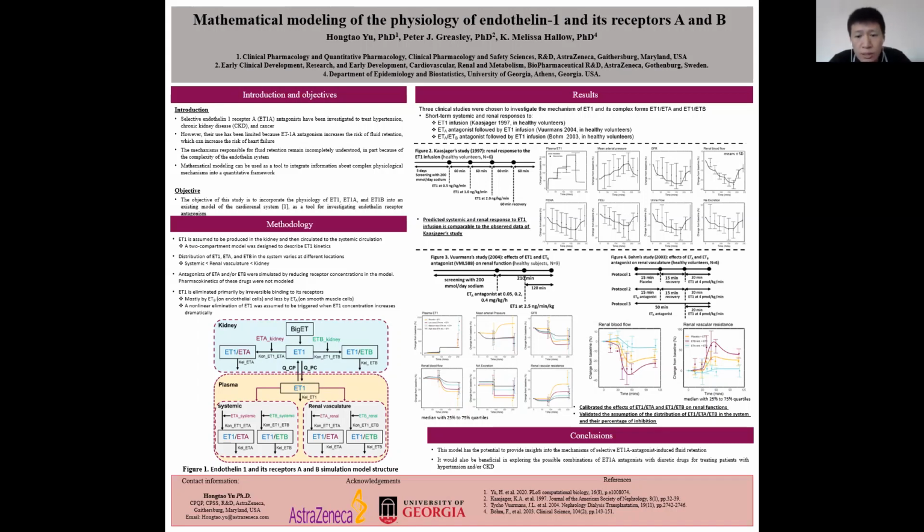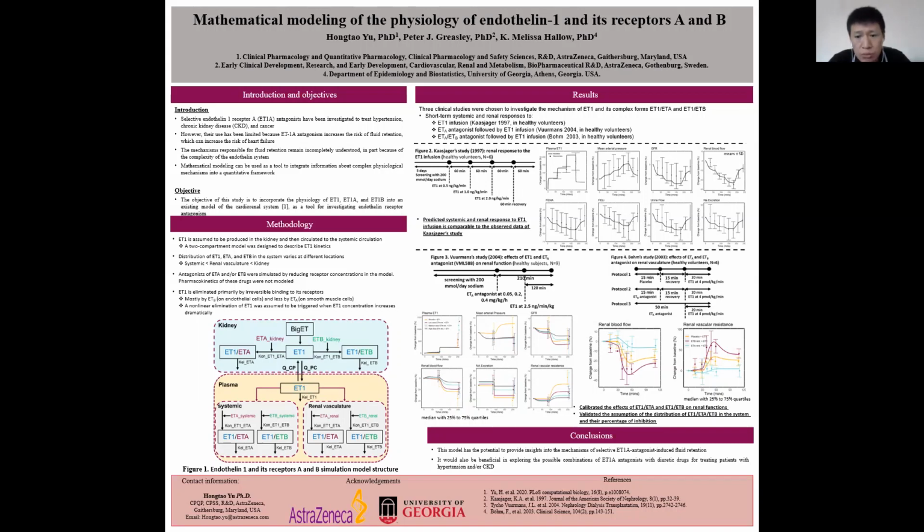In this model, ET1 was assumed to be produced primarily in the kidney, converted from big ET, and then circulated to the systemic circulation. A two-compartment model was designed to describe ET1 kinetics, as you can see from this figure.